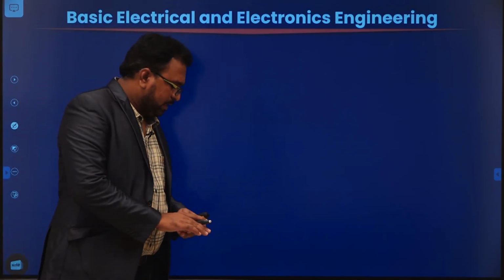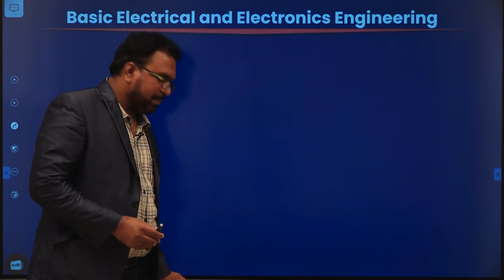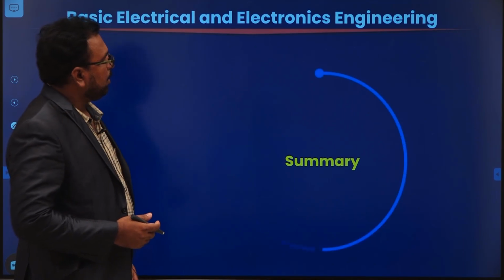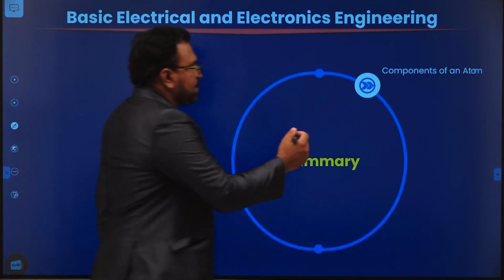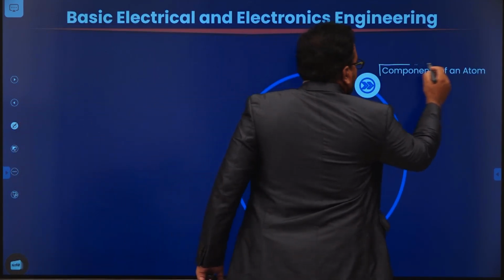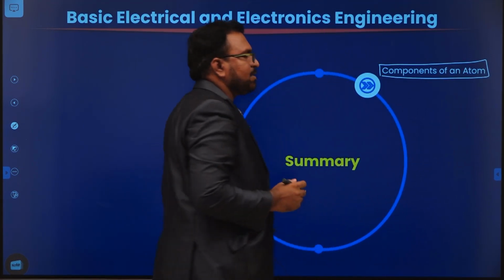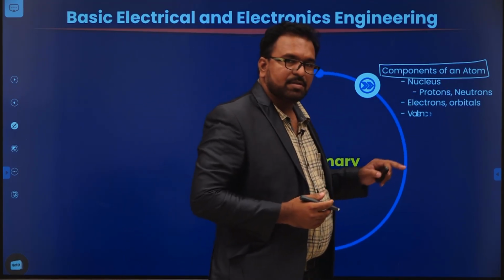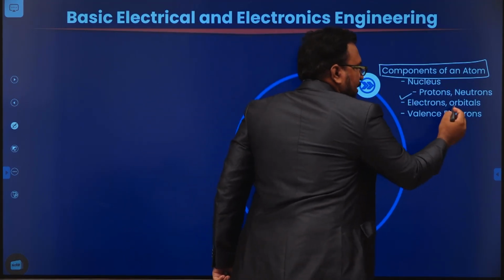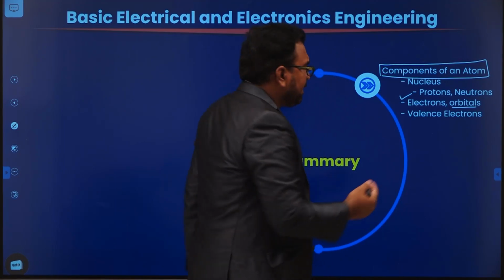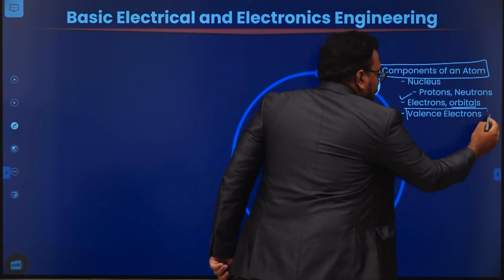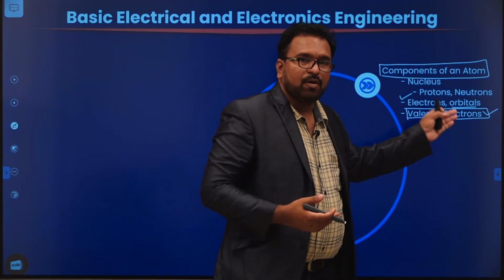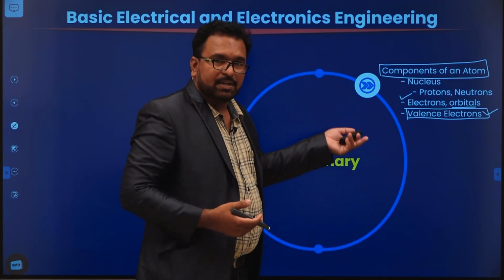Now, let us summarize the concepts that we have discussed today. At first we discussed the components of an atom. What are the various components of an atom? First one is the nucleus, which consists of protons and neutrons. Second, electrons and electron orbitals. And finally, the valence electrons, which are mainly responsible for the flow of charge or electricity.